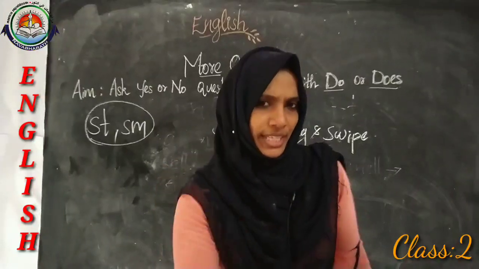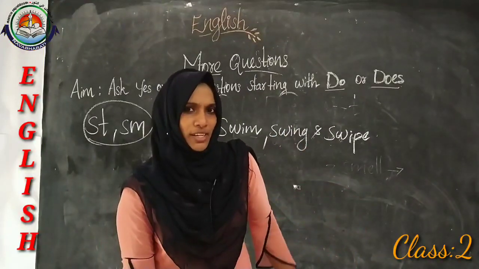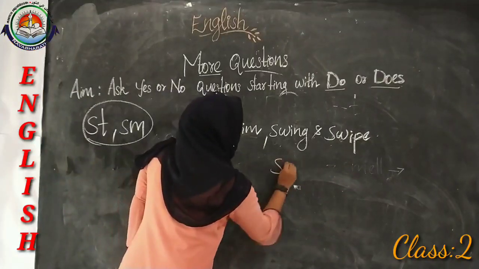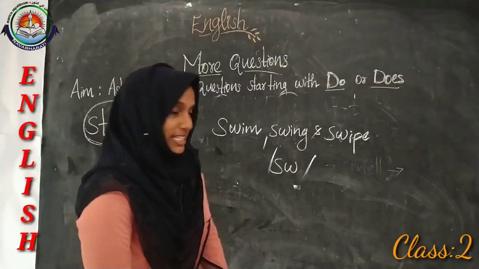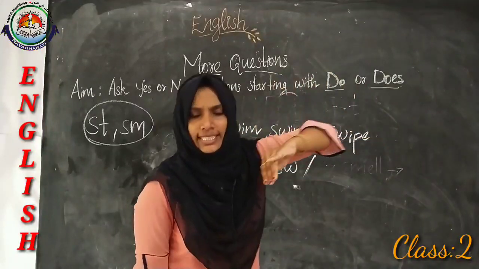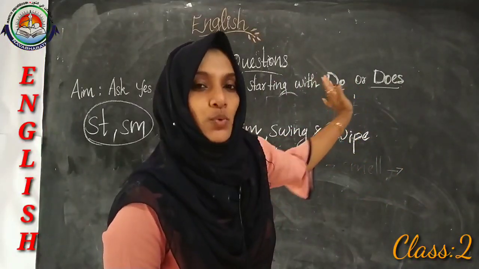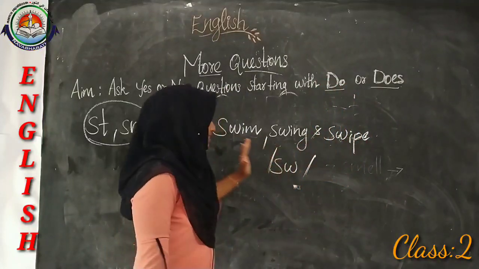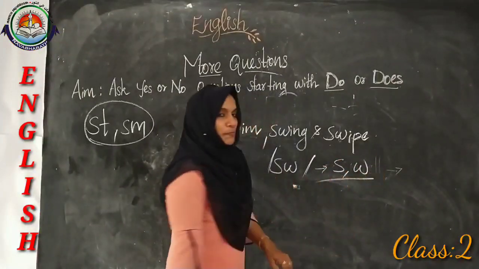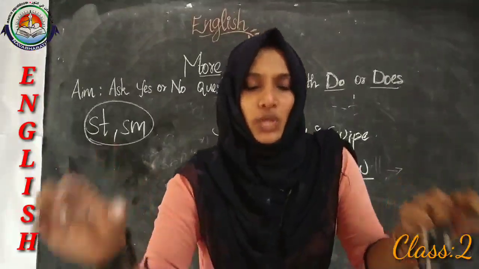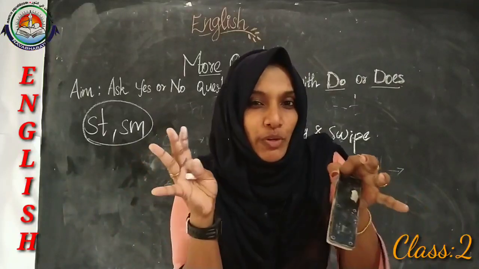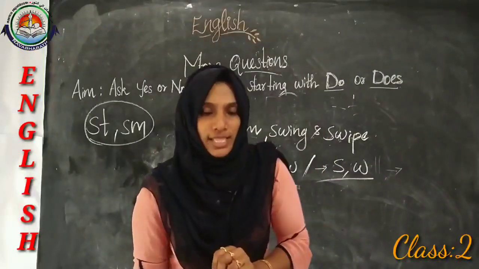So what sound do you hear in the beginning of these words? Yes, it is the sound swa. What is the sound? It is swa. Swim, swing and swipe. So which letters make this sound swa? It is the letters S and W. The letters S and W make the sound swa. The S letter has the S sound and the W letter has the W sound. So together that makes the sound swa.